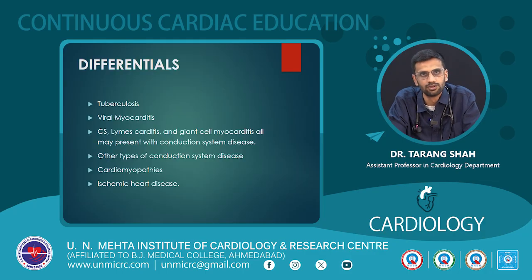What are the differential diagnoses? Tuberculosis, viral myocarditis, Lyme myocarditis, maybe any other forms of myocarditis can mimic cardiac sarcoidosis, and other types of conduction system disease, other cardiomyopathies, and ischemic heart disease.